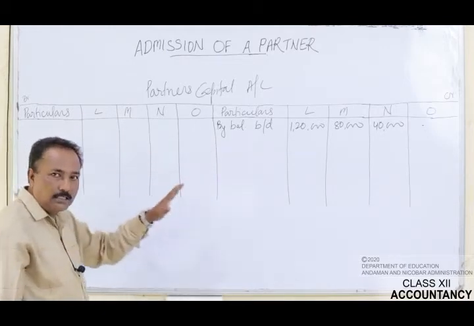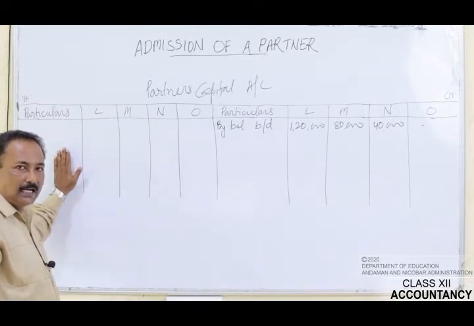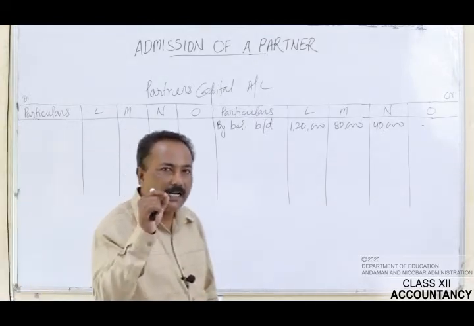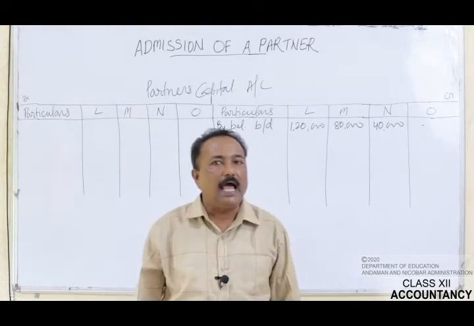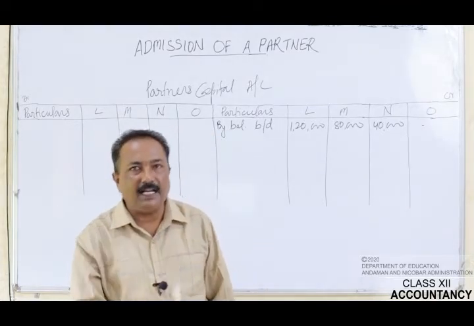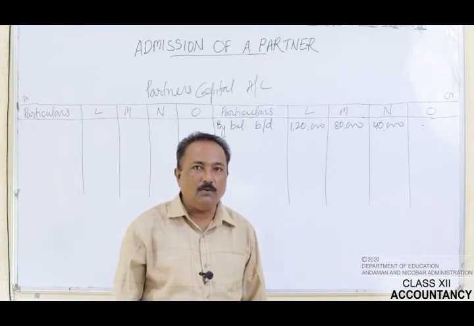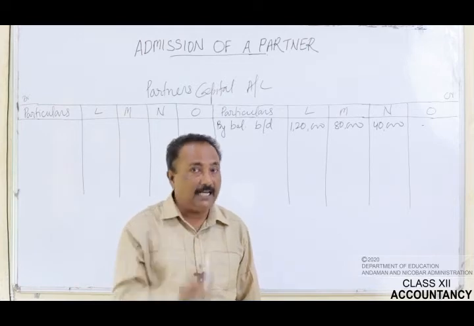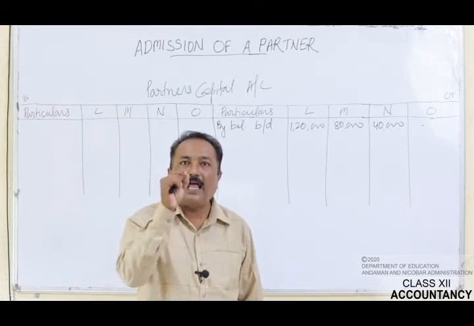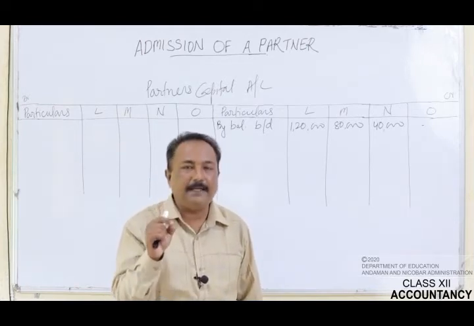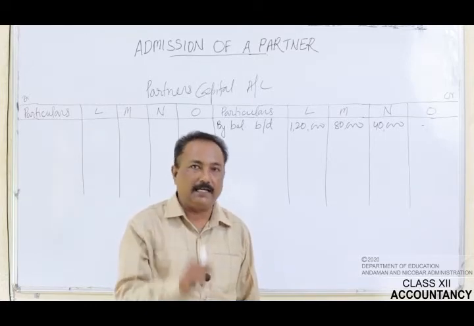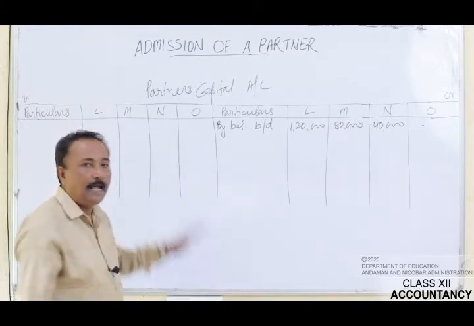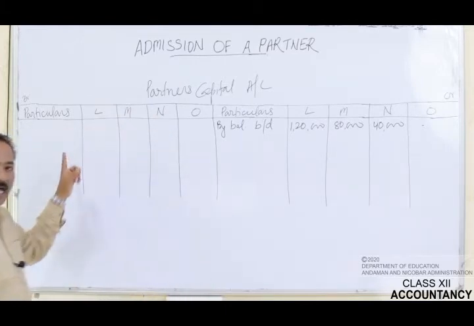That loss will have to be recorded on the debit side, because the general entry that appeared was L's capital account, M's capital account, N's capital account to revaluation account. In this general entry, L's capital, M's capital and N's capital were debited. So in L's, M's and N's capital account, it will be recorded on the debit side.